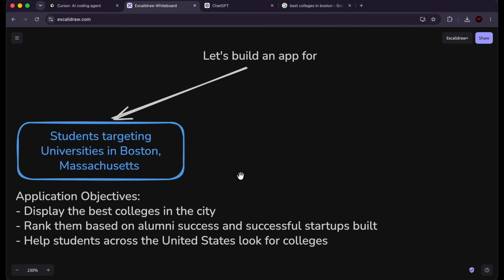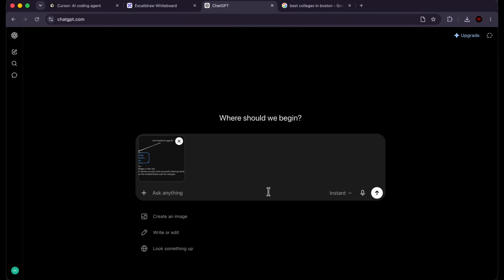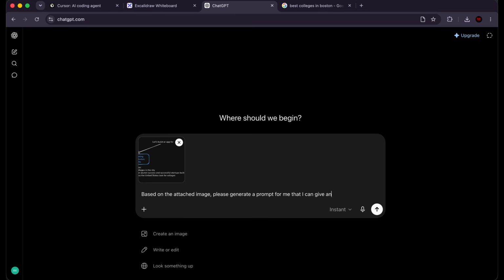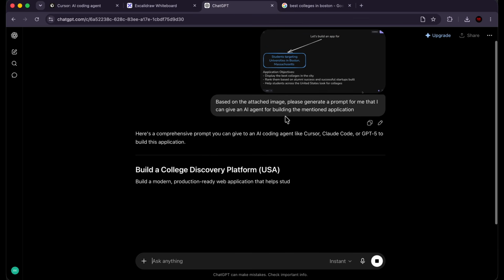So in order to convert our requirements into a prompt, we're going to use an AI tool like ChatGPT. Now, I have a specific section on prompt engineering and writing the best prompts later on in this course. But for now, for a simple application, we're going to use a very simple method. So I've taken a screenshot of this right over here, and I've pasted that screenshot into ChatGPT. And now we're going to tell ChatGPT to generate a prompt for us based on that image. So based on the attached image, please generate a prompt for me that I can give an AI agent for building the mentioned application. All right, and I'm going to hit enter. And we're going to allow ChatGPT to give us the prompt.